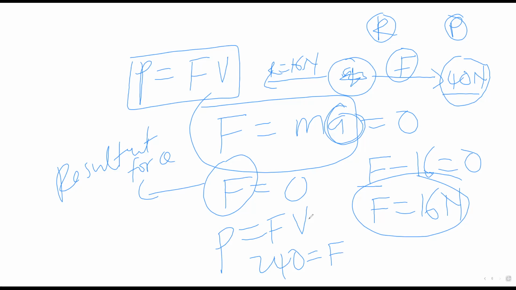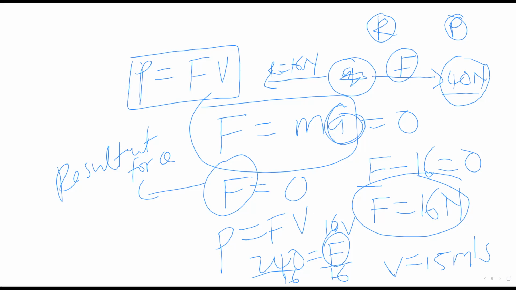We have F, which we have said is equal to 16. So 16 times V. That's the speed we want to find. From here, if you divide both sides by 16, you're going to have your V, which is the velocity or the speed they're asking us for, as 15 meters per second. That's the answer.